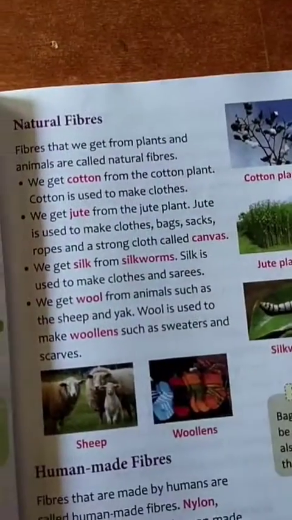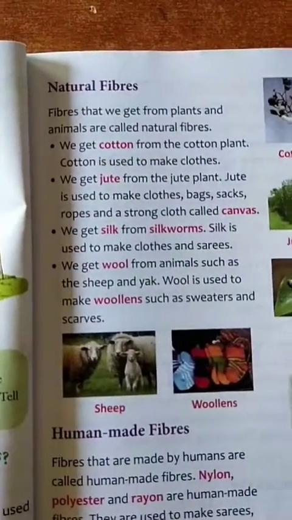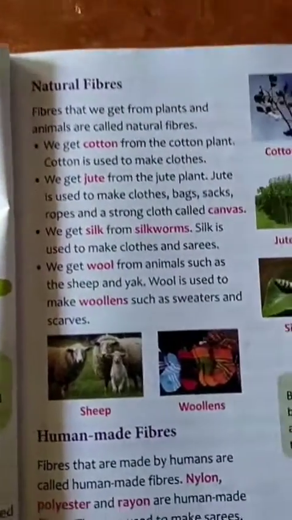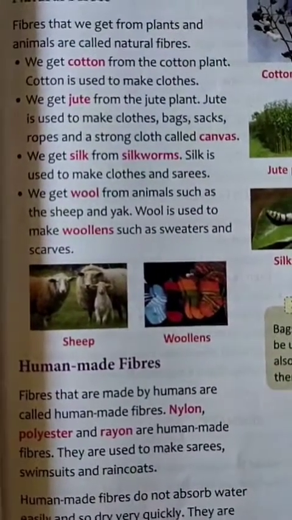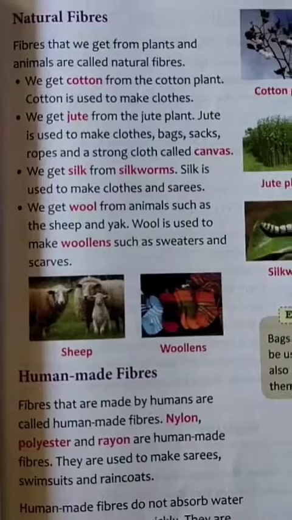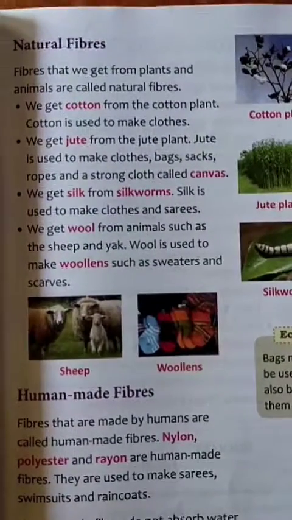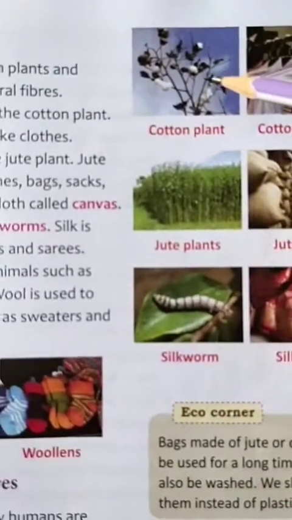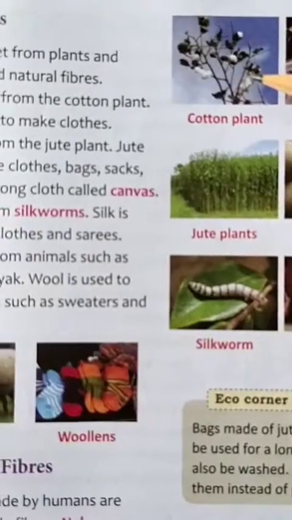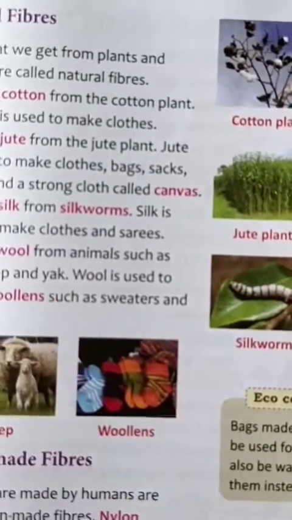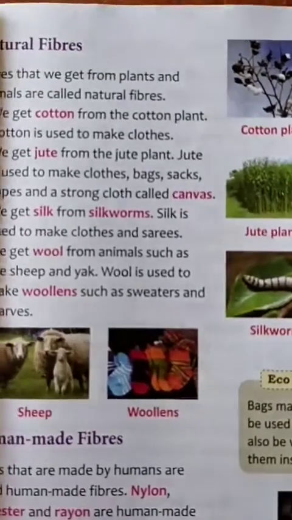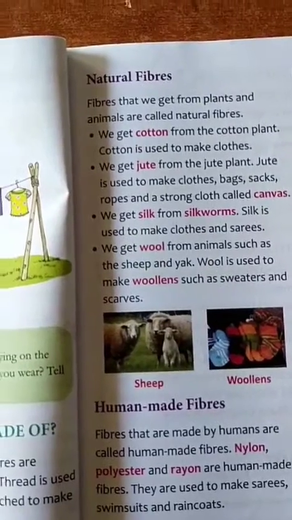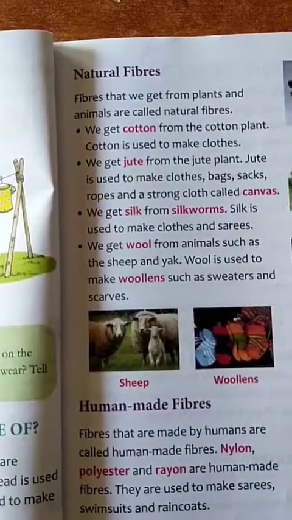The fibers we get from plants and animals are called natural fibers, right? So we get cotton from the cotton plant. Cotton is used to make clothes. You can see here the cotton plant, and out of that cotton plant, cotton clothes are made. Next we have jute. So from plants we get cotton, jute, wool and silk, and they are natural fibers, right?